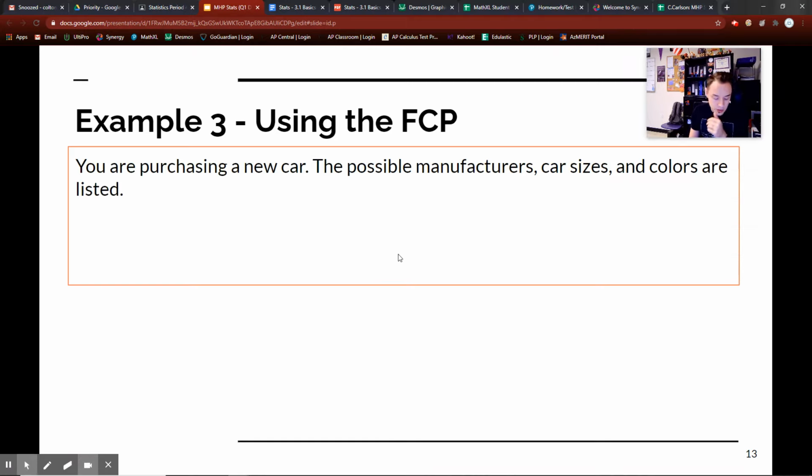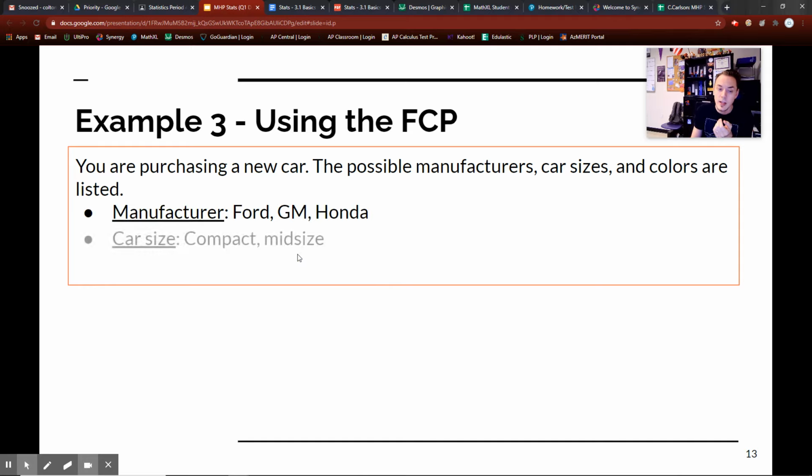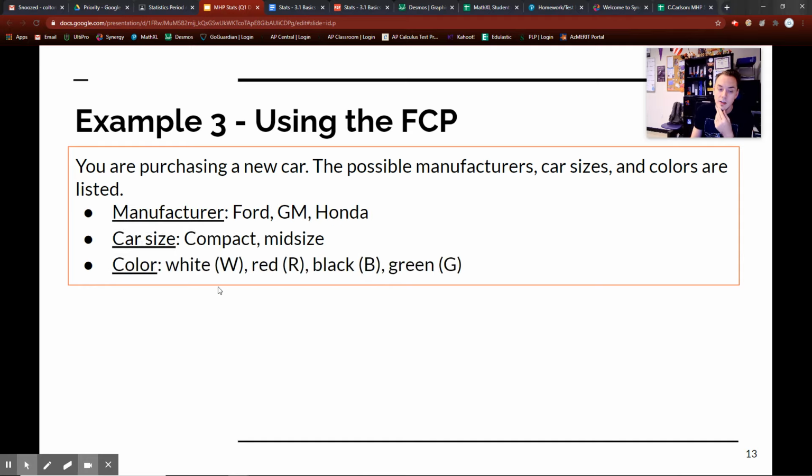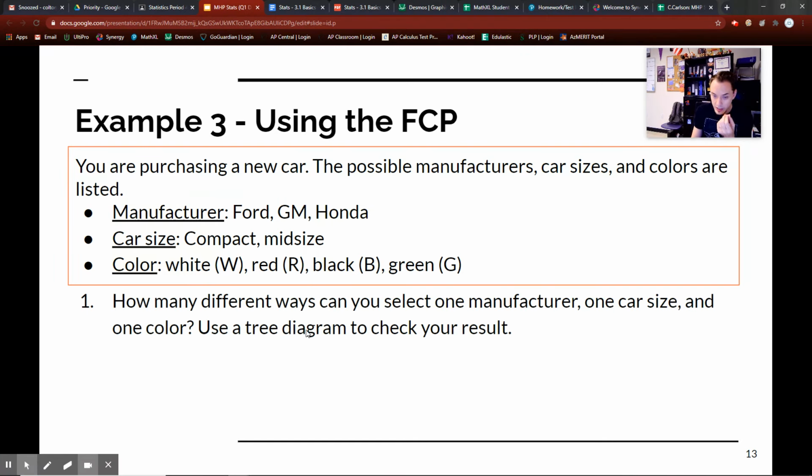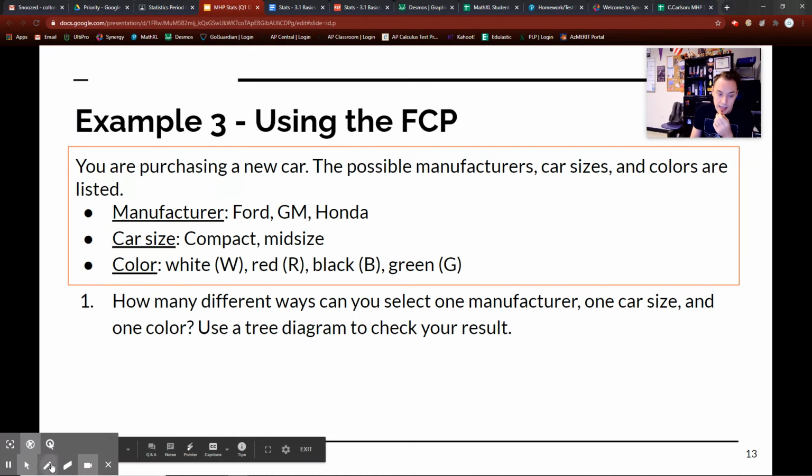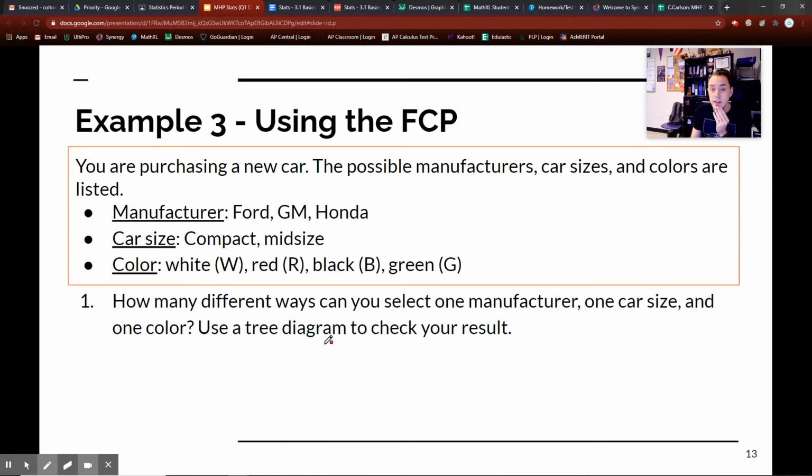So let's just say you're purchasing a new car. The number of possible things are the manufacturers, car size, and colors. For the manufacturers, you have 3: Ford, GM, Honda. For car size, you have compact and midsize. For color, you have white, red, black, green. Now, how many different ways can you select one manufacturer, one car size, and one color? Now, it asks to use a tree diagram. I'm actually not going to use a tree diagram. You can see it on the key there.